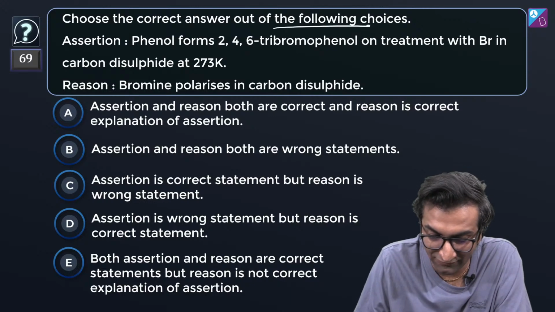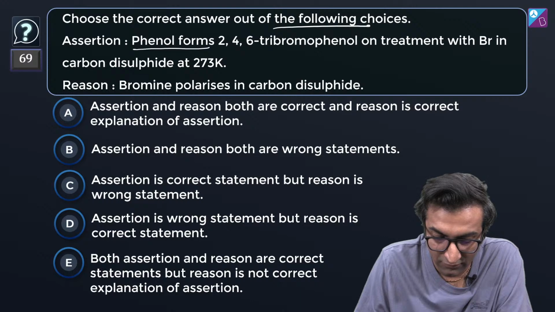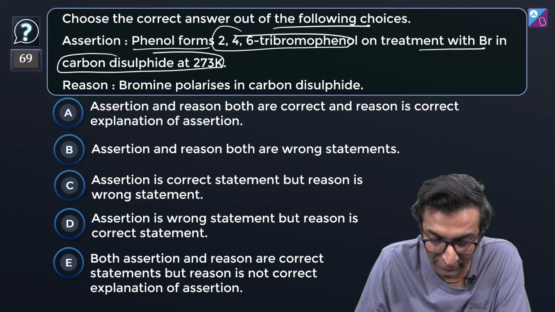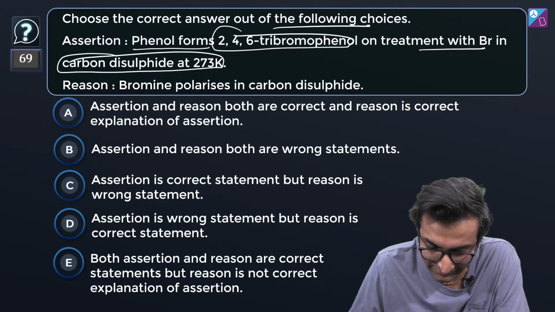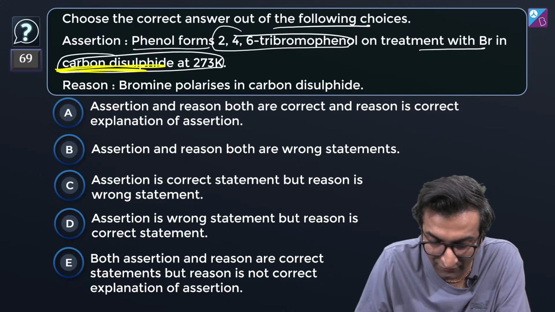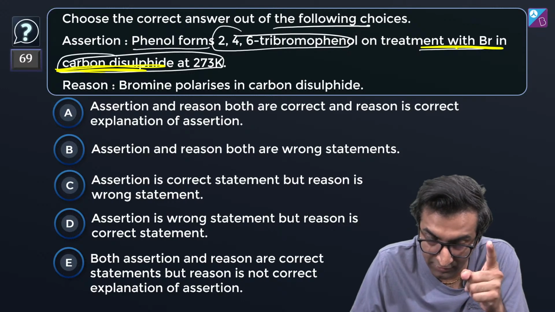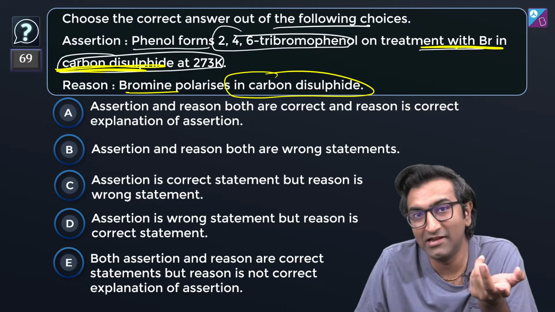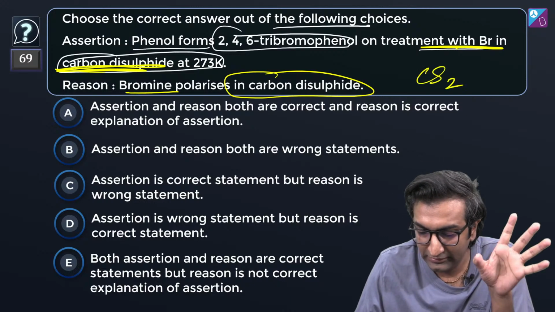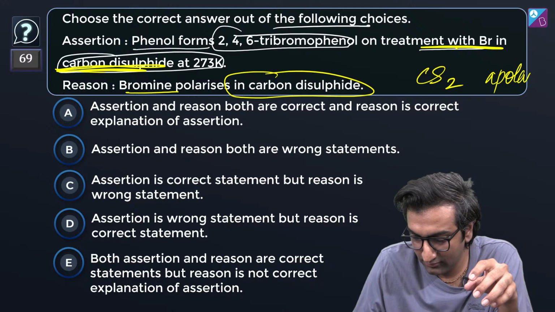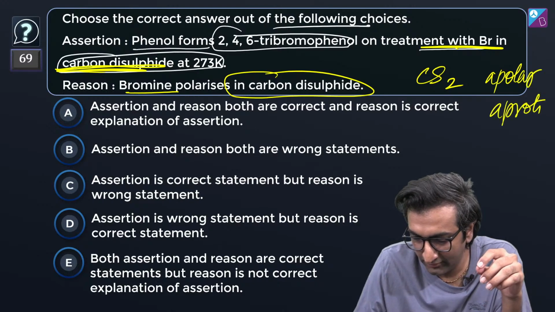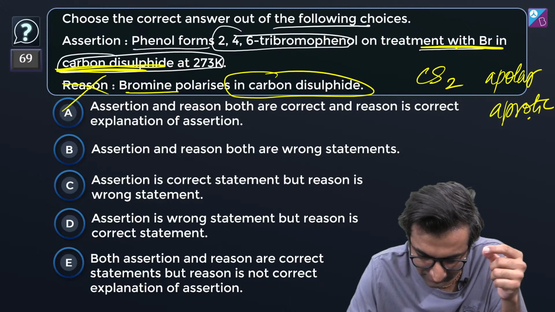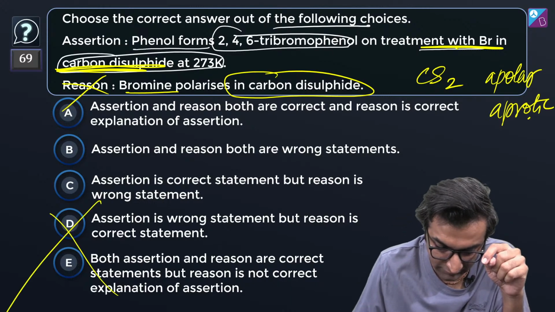Choose the correct answer out of the following choices. Phenol forms 2,4,6-tribromophenol on treatment with Br in carbon disulfide at 273 Kelvin. Let's bring some color in life, bro. Bromine in carbon disulfide, something fishy here. Bromine polarizes in carbon disulfide. Now the whole thing is fishy. What is carbon disulfide? This is an apolar aprotic solvent. Hence this one is wrong. The reason is wrong, and because the reason is wrong, you mark off these two.